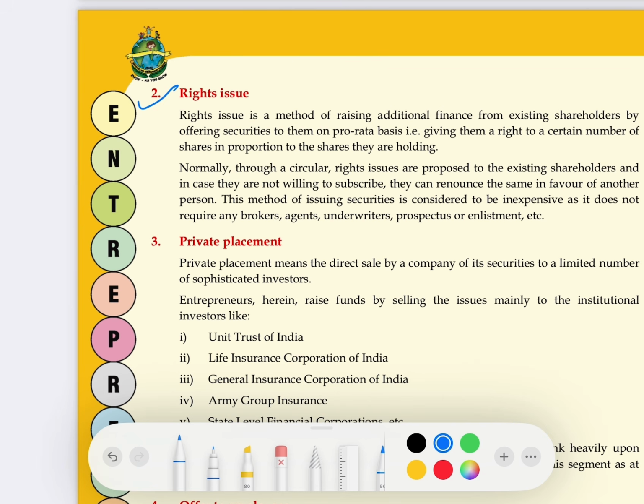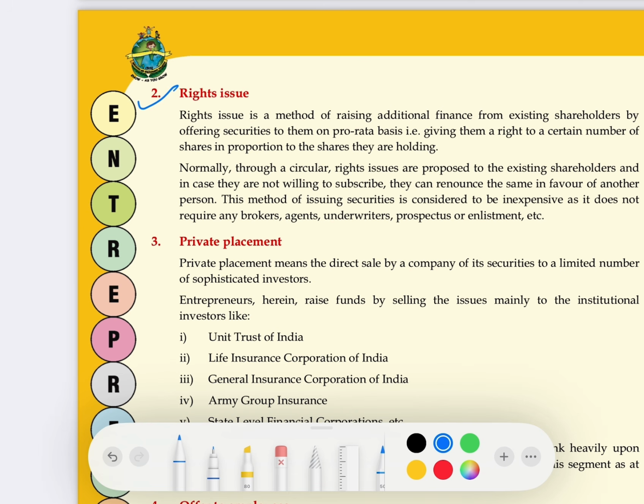Let's say I decided that I am going to issue new shares, so these 500 shareholders came to me, saying, madam, we will not allow you to issue more shares. I said, why? They said, madam, if you issue more shares, then our profit margin will reduce, because earlier the profit was getting divided among only 500 persons, but now this profit will get divided among more than 500. Our margin will reduce. I said, okay, no problem. That's good, but I need the money.